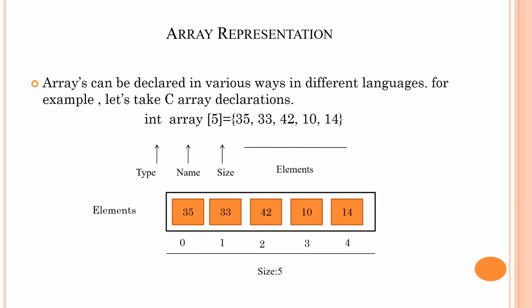In the next diagram, we have represented the array with its index and value. The first element is 35, whose index is 0. The second element is 33, whose index is 1. Third element is 42 with index 2. Fourth element is 10 with index 3, and the fifth element is 14, which has the index 4. So the size of this array is 5 with 5 elements. Index starts from 0 to 4.